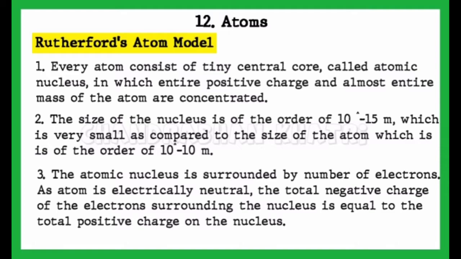Third point. The atomic nucleus is surrounded by a number of electrons. As the atom is electrically neutral, the total negative charge of the electrons surrounding the nucleus is equal to the total positive charge on the nucleus.